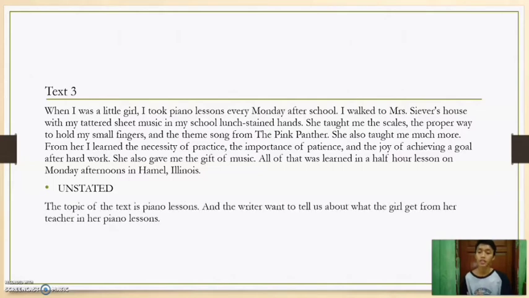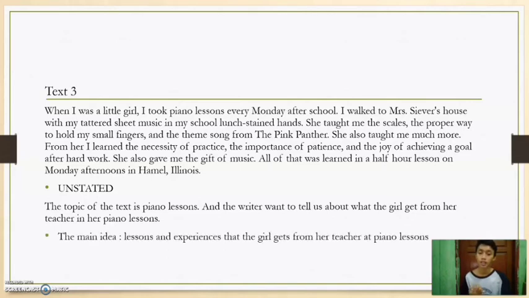I found that the topic of this text is piano lessons, and the writer wants to tell us about what the girl gets from her teacher in her piano lessons. I think that the main idea of this text is the lessons and experience that the girl gets from her teacher at piano lessons.